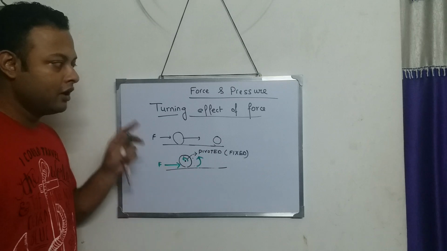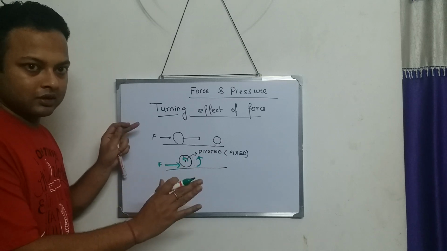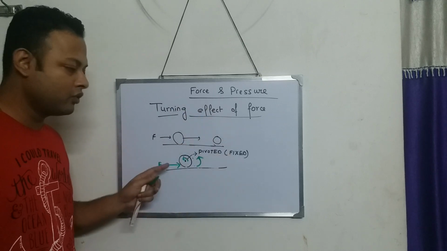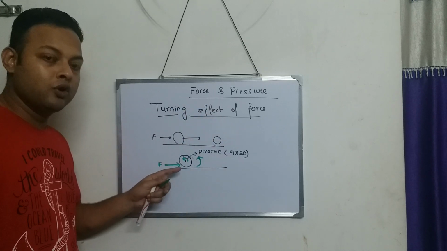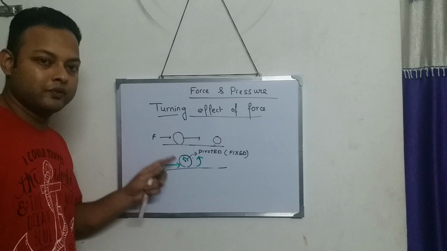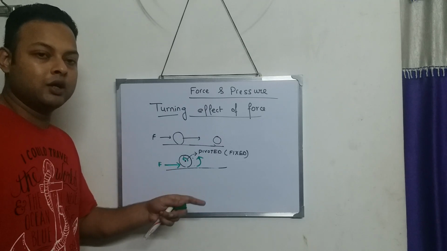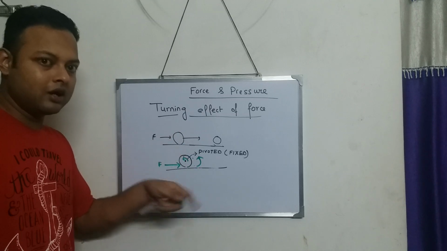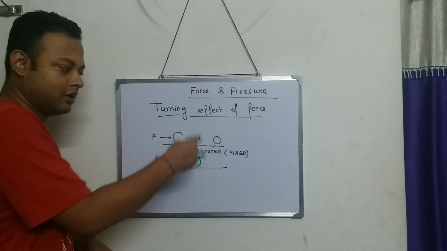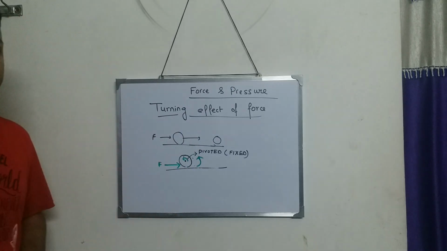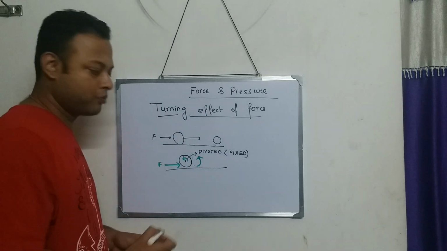So this is the main concept. Try to understand this part. What is the turning effect of force? When the force is applied to a body which is pivoted at a point, or fixed at a point, the body will not move, or rather the body will turn. The body will turn like this. So this is called the turning effect of force.